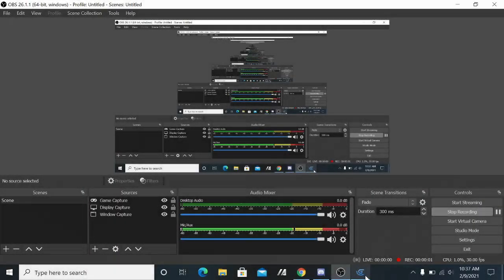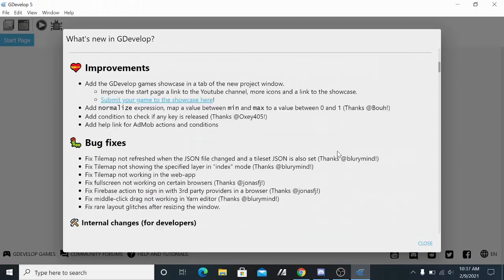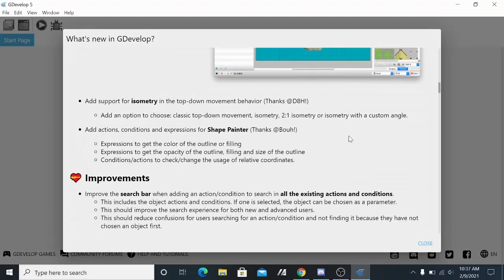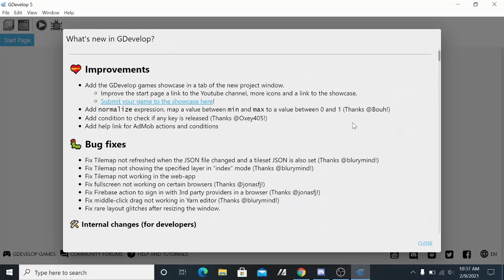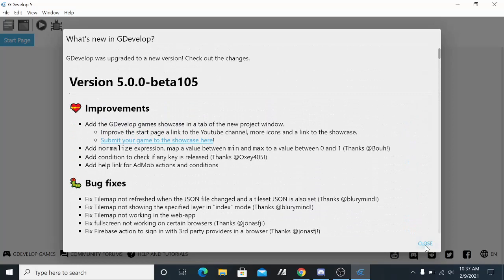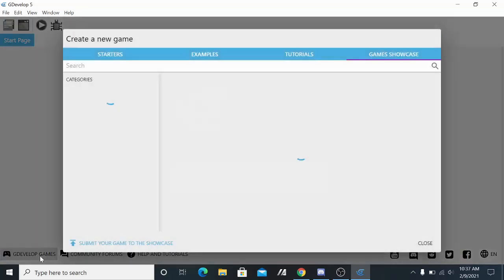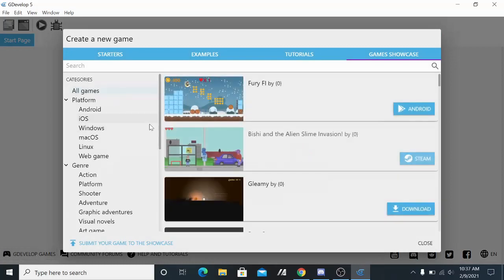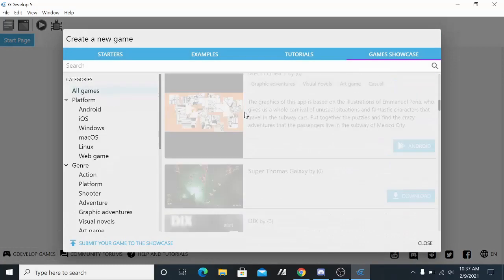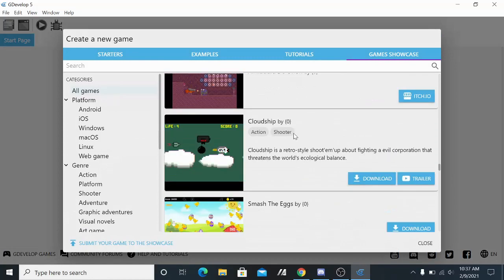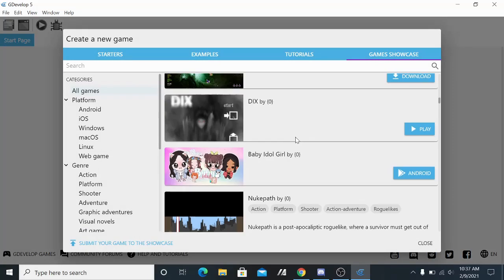Alright, we're back everyone with the game. Hopefully, oh yep, Gdevelop just decided to update to beta 105 when I was trying to record this. Of course. Always has to do something like that. Ooh, this is the new thing here. That's cool. Who knows, maybe someday this game will be on here. You never know.